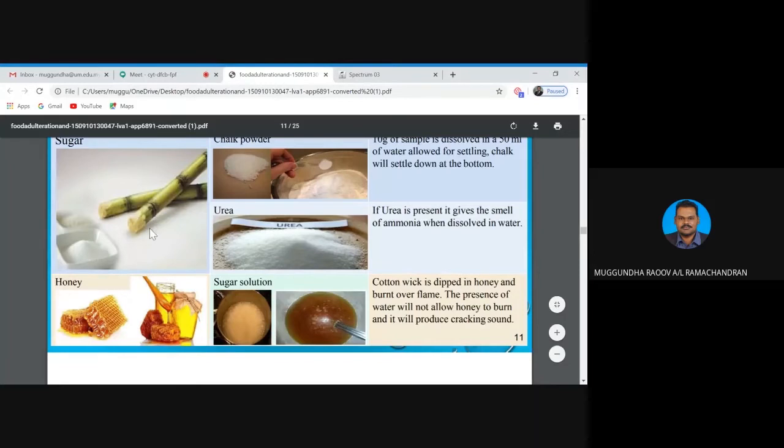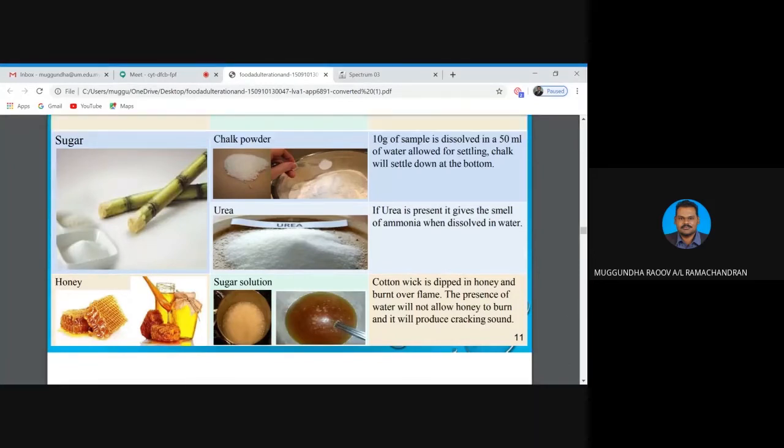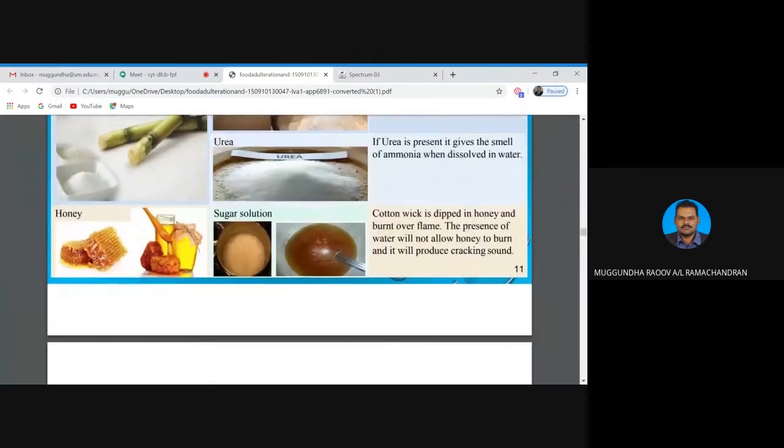We just dissolve the sugar in water. If urea is present, it will give a smell of ammonia when dissolved in water. Whereas how to know whether chalk powder, that means calcium carbonate, is present? When we dissolve the sugar, the chalk will settle down at the bottom. That means the presence of some impurities in the sugar, which is the calcium carbonate. Honey sample.